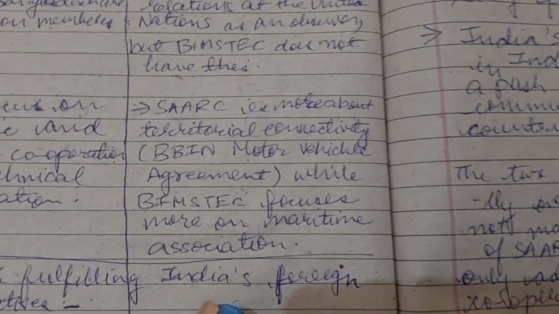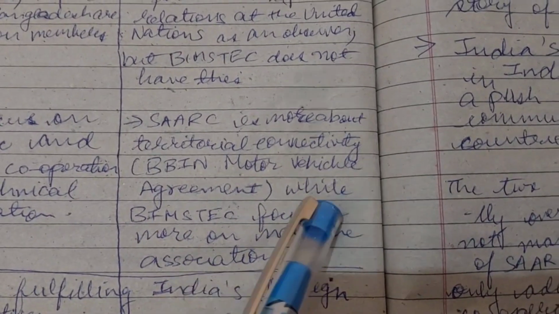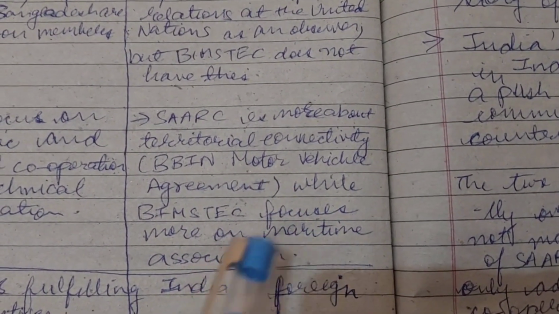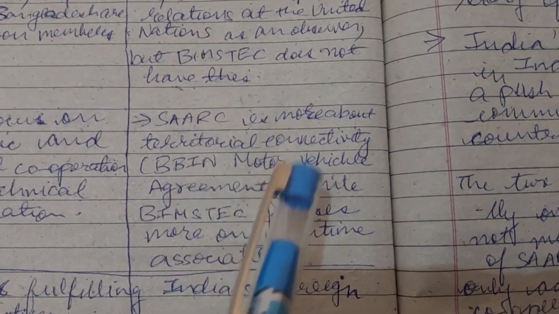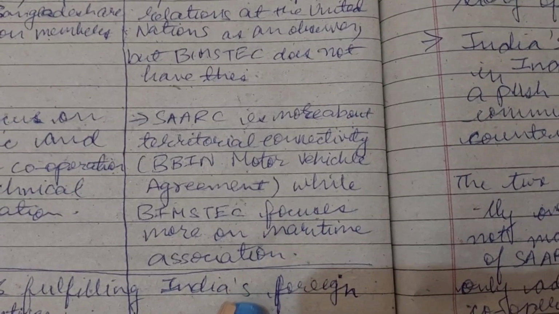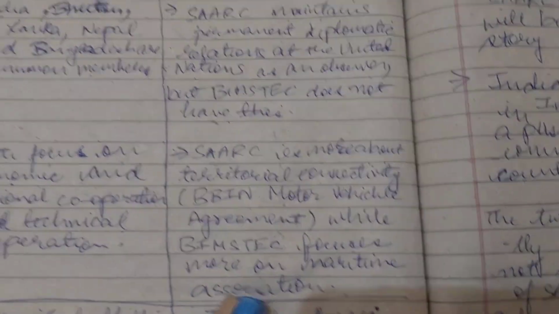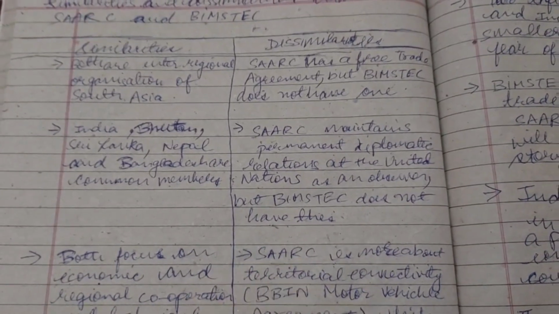And SAARC is more about territorial connectivity, while BIMSTEC focuses more on maritime association. Like there is a motor vehicle agreement in SAARC, so it is more about territorial connectivity, while BIMSTEC focuses more on maritime association. So these are the similarities and dissimilarities between SAARC and BIMSTEC.